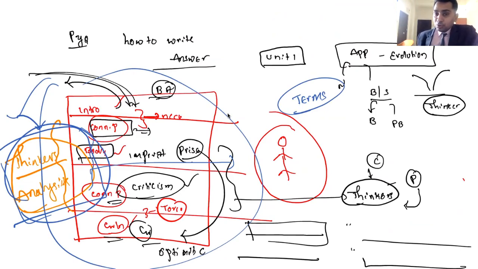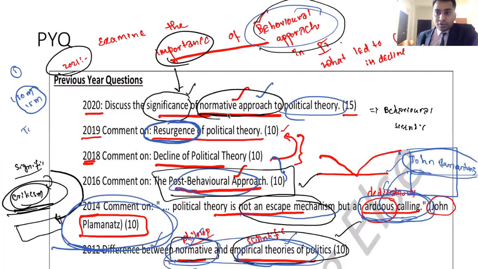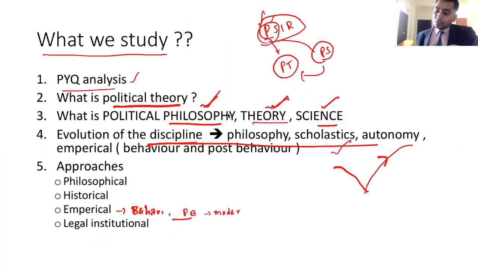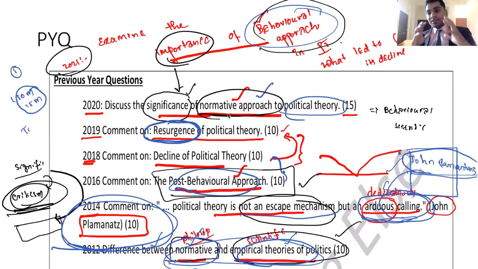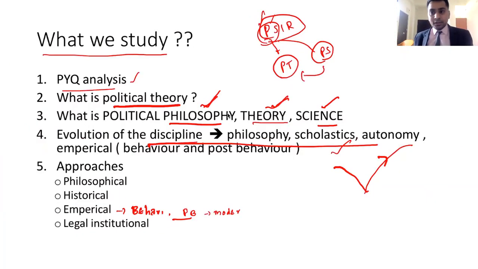So this is what you get from previous year questions, and that is the beauty of previous year questions. Many people don't prepare previous year questions, unfortunately. Even if they prepare, they just read previous year questions. Reading is not important, analyzing is important. Analyzing means this one. Look at this. I have not started into the subject at all. But from previous year questions itself, you got an understanding that this starts somewhere, this ends somewhere, it has some loopholes, and as a result, it resurged. The entire thing is that.